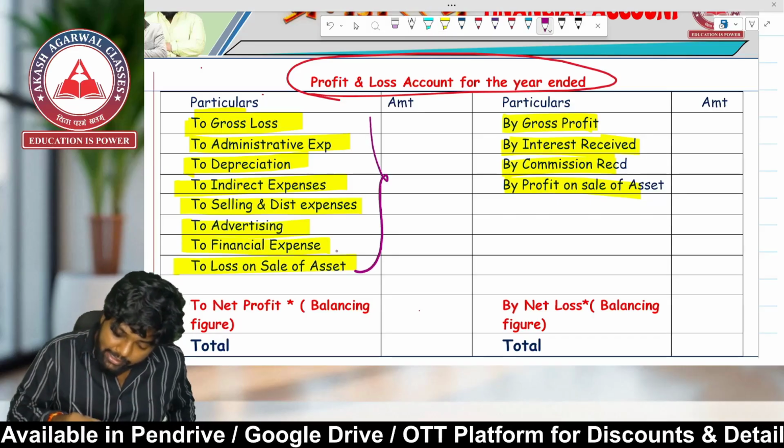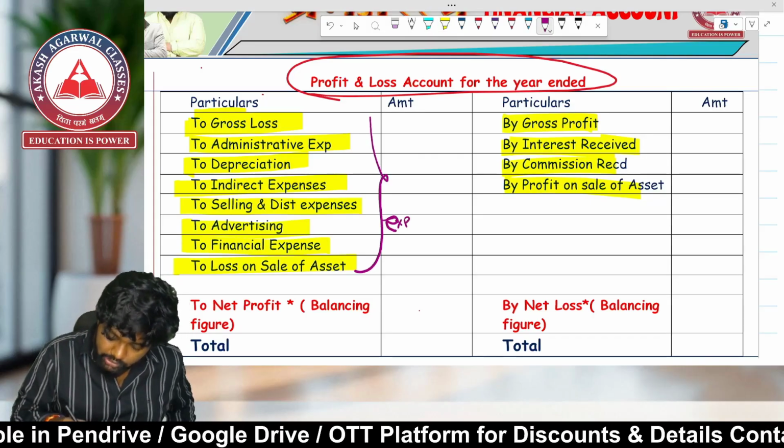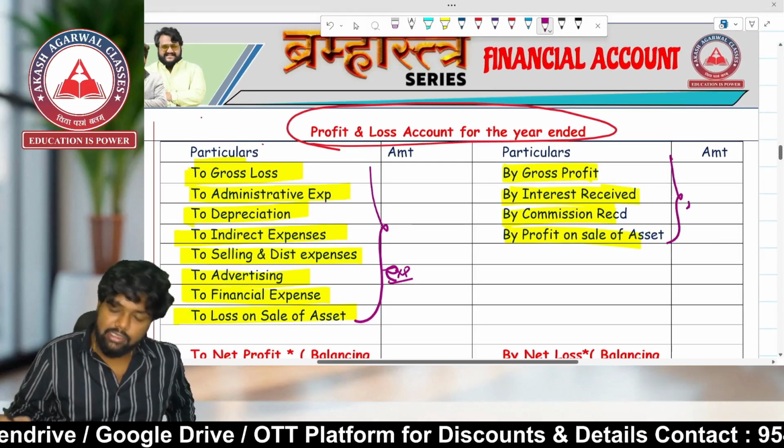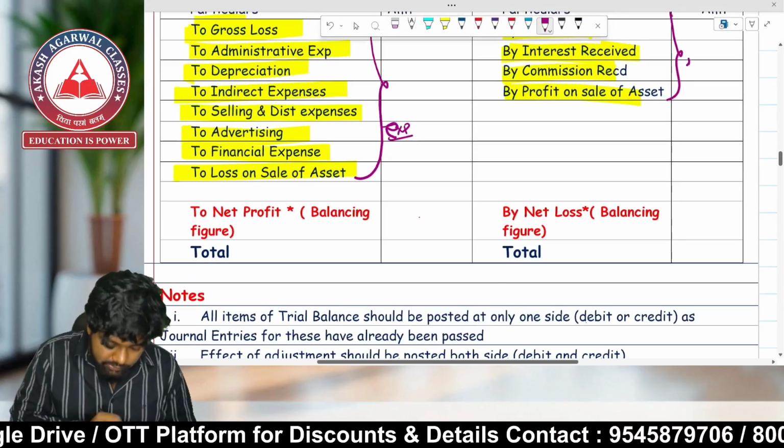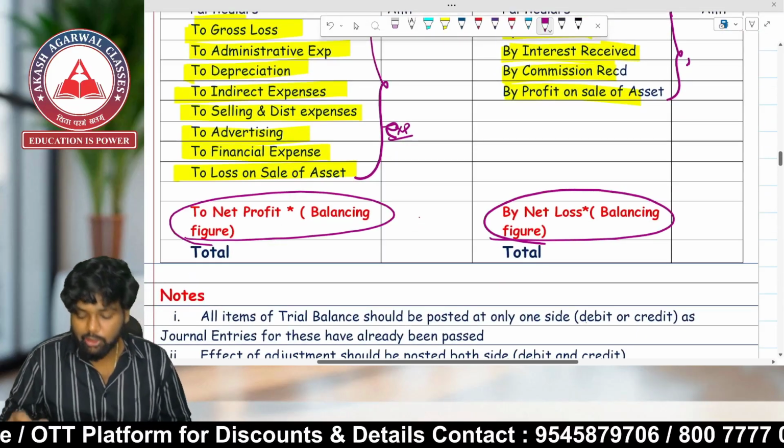All the indirect expenses will be covered over here, and all the indirect income will be covered over here. And we will be finding out the balancing figure as a net profit or a net loss.